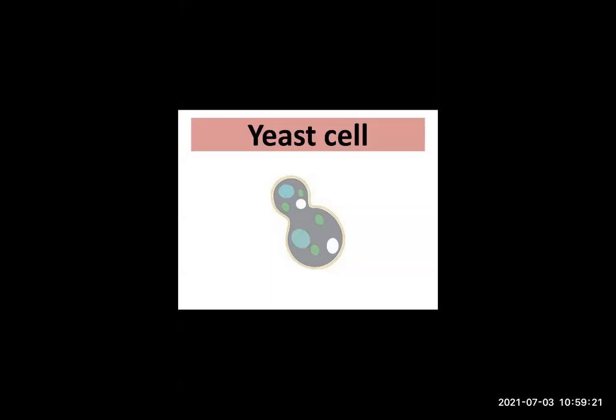They convert carbohydrates into alcohol and carbon dioxide. In this way, yeast cell is very useful.